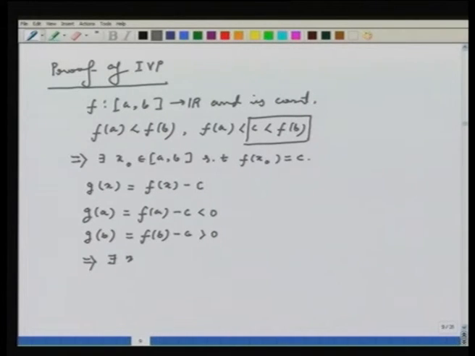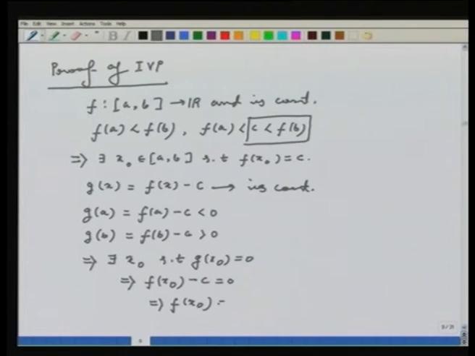This implies there exists x naught, as g is continuous, such that g of x naught is 0. Notice here that I am using the fact that g is continuous. But g of x naught is 0 implies f of x naught minus c equals 0, which implies f of x naught is equal to c. This is precisely what we wanted to prove.